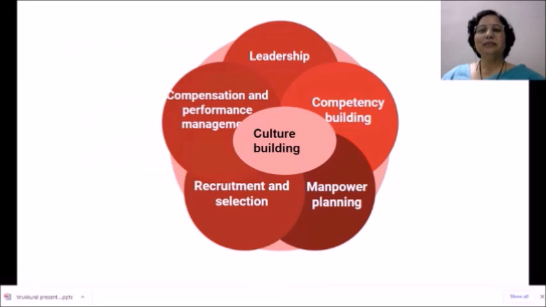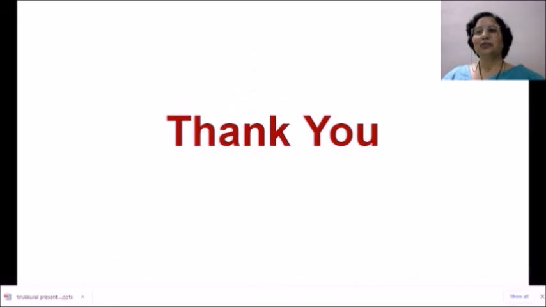Diagram in the next slide shows us the process of culture building by HR department, because the purpose of all the functions of HR department is culture building in the organization. And we see that all the functions of HR department, whether they are competency building, manpower planning, recruitment and selection, compensation and performance management, they have to be interwoven effectively so that a strong culture in the organization can be built by a smooth flow of these activities in the organization, which will help in building corporate image of the organization in the environment.